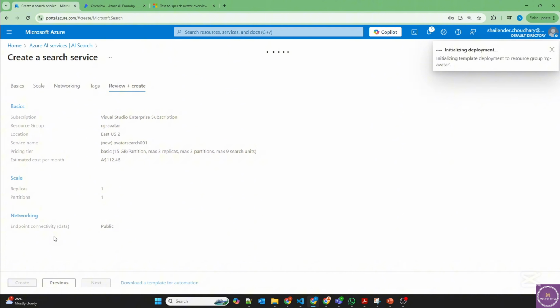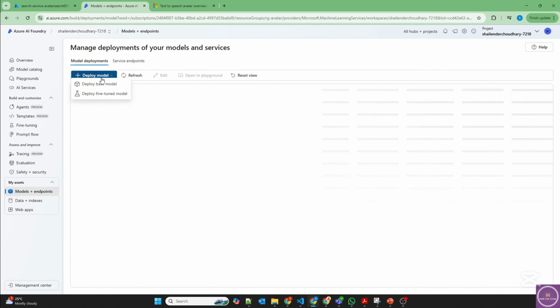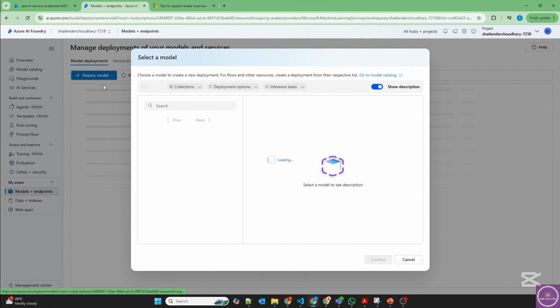And create. Now till this search service is getting created, let's go to the project in Azure AI Hub. And perfect, the project is created and you can see it's connected to OpenAI service too. So in the project, the first thing is to deploy the GPT model. So deploy the base model.